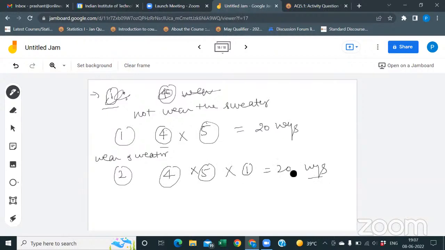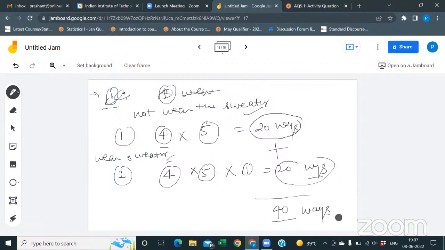So he has to decide whether he wears the sweater or not, so he has 2 options. If he uses the outfit with the sweater, then he has 20 ways. Or when he does not wear the sweater, again it will have 20 ways. Total ways will be 40. Got it? Yes, sir. Now I got it. Thank you, sir.